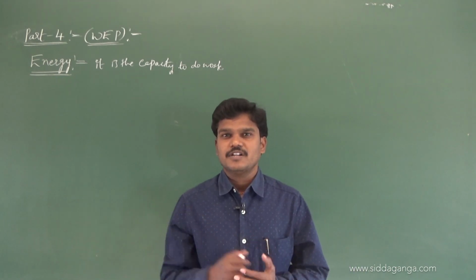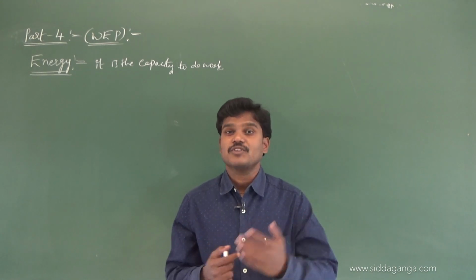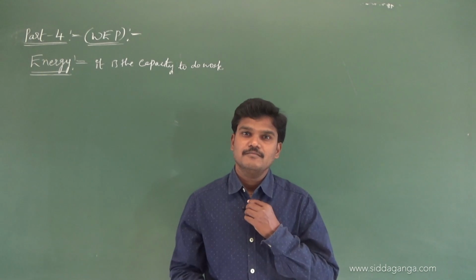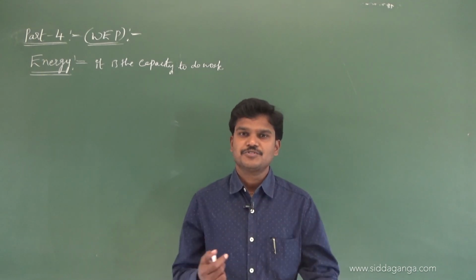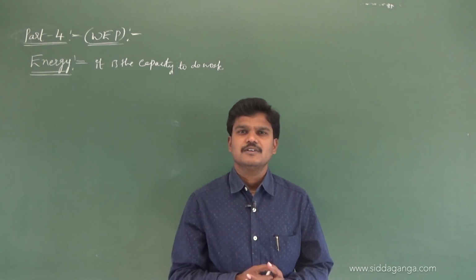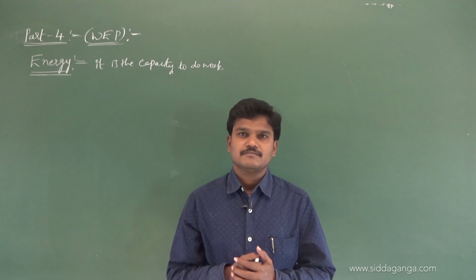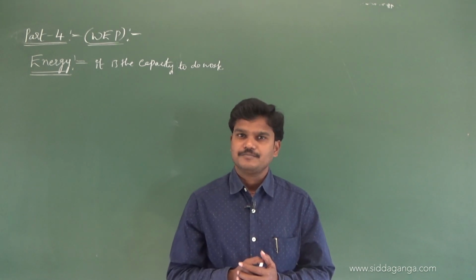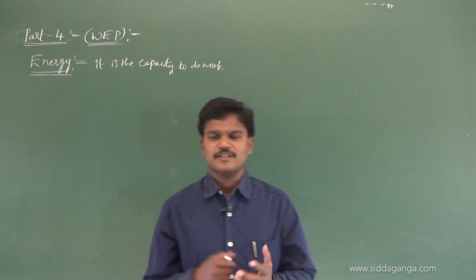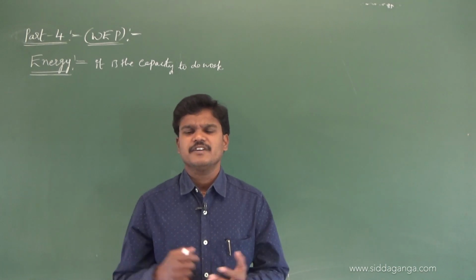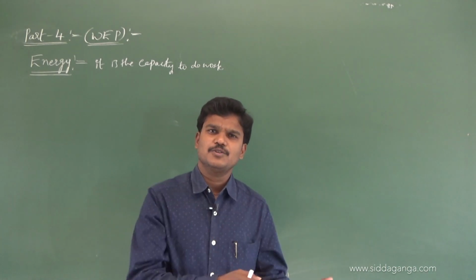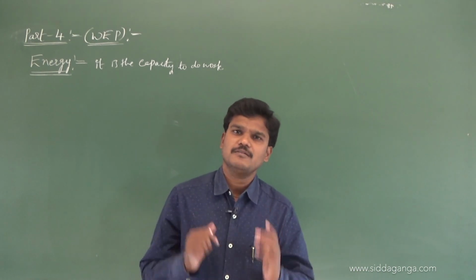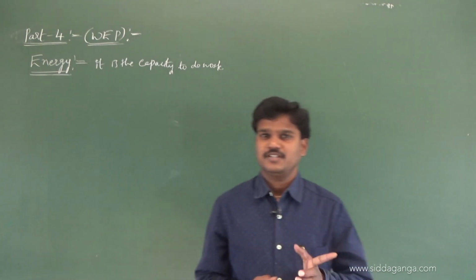If you take mass as 1 kg and c, the speed of light, as 3 into 10 to the power of 8 meter per second, and substitute, you will get E equals 1 into 10 to the power 9 into 10 to the power of 18. That means from energy equivalence, energy can be converted into mass, and mass can be converted into energy, using E is equal to mc square.